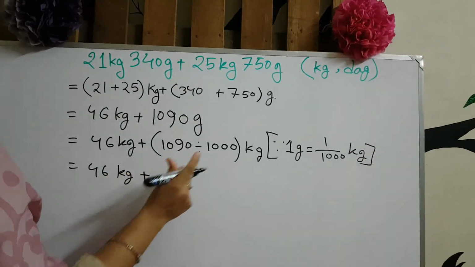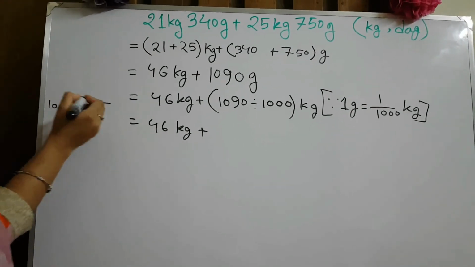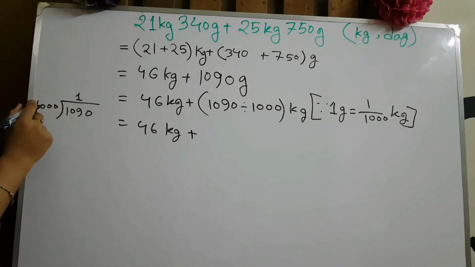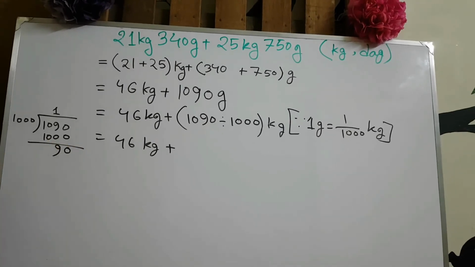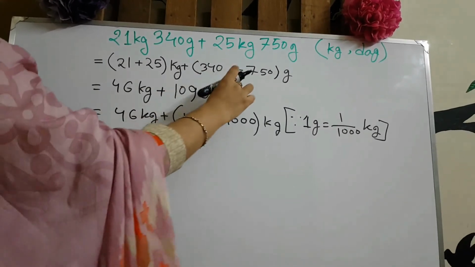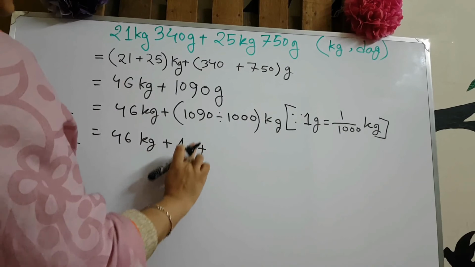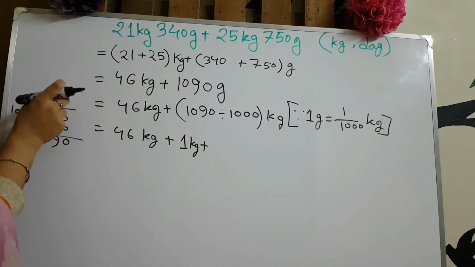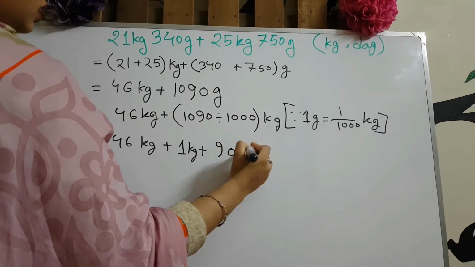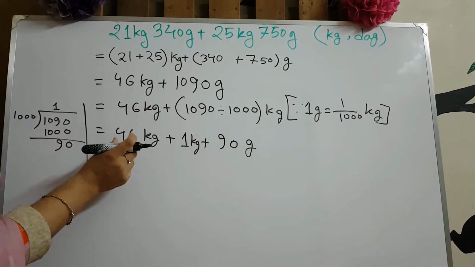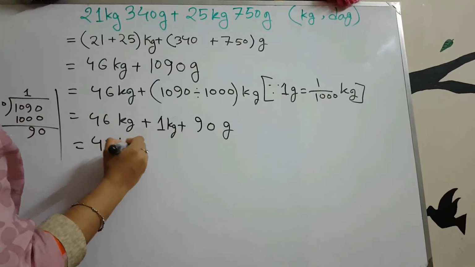Okay, now 46 kg plus, we will divide them in our rough. Here we can take 1 times 1000, which is 1000, and the remainder is 90. So 1 will be kg, which is the quotient, and the remainder 90 will remain gram. So 90 gram. Here 46 kg and 1 kg, we can add them, we get 47 kg.